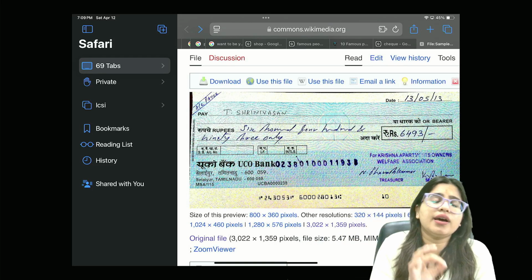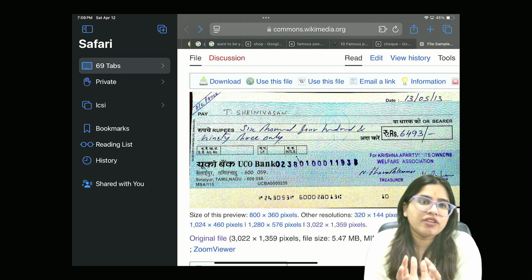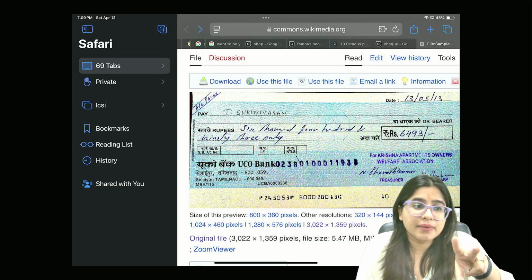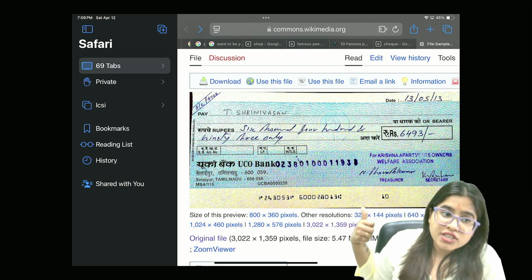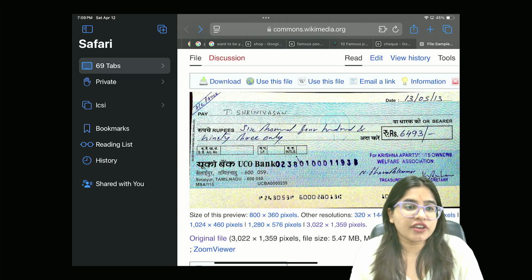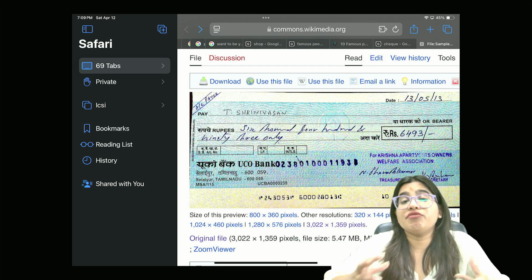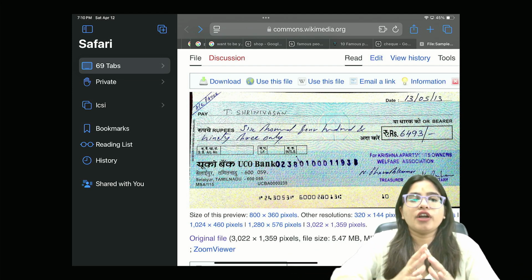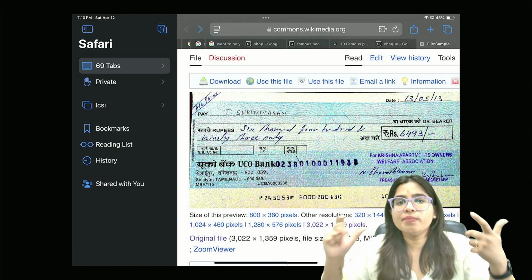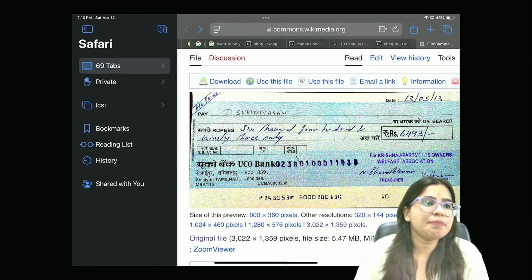We will study in detail about this law, what this law says. As of now, I hope you all have understood the basic meaning of Negotiable Instrument Act. I gave you two examples: one is your check, another is your promissory note, one more is your bills of exchange, bills receivable, bills payable. We are going to study about these topics in very, very detail, but as of now, I really hope you have got a basic idea of what we mean by negotiable instrument, why this act came, and what is the purpose of this law.